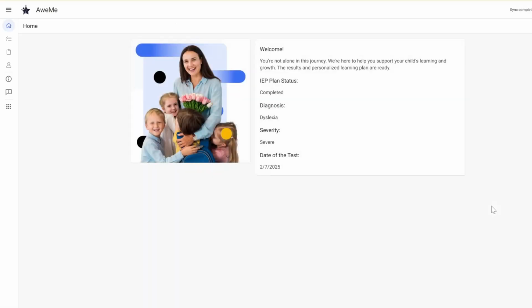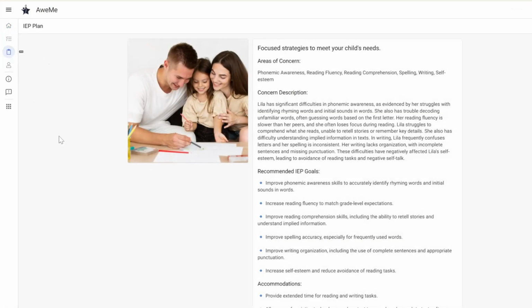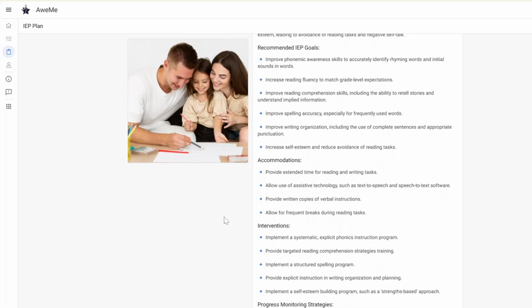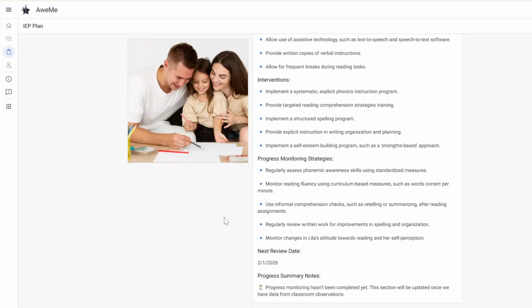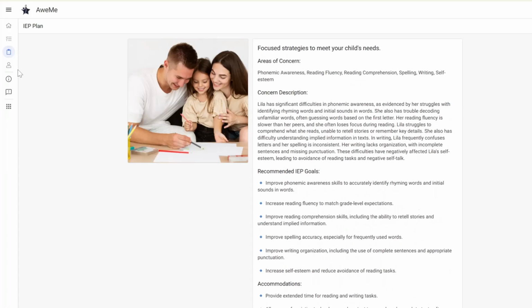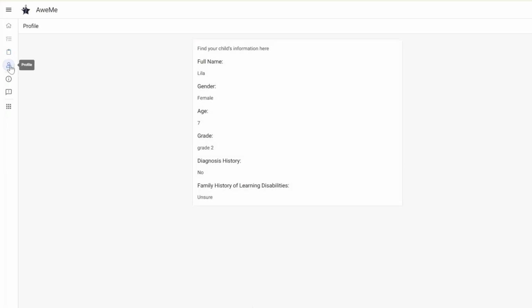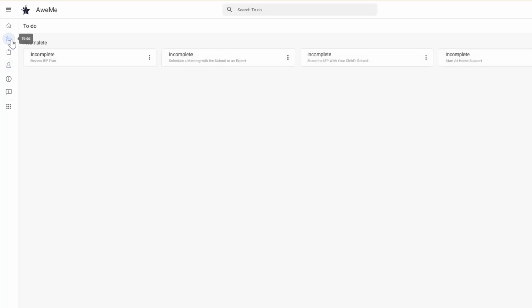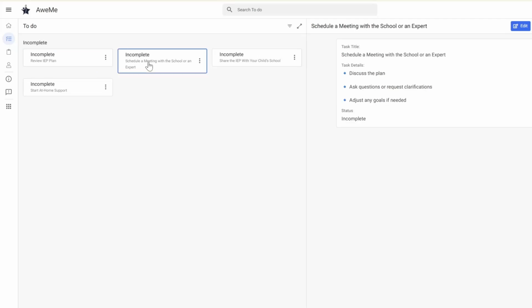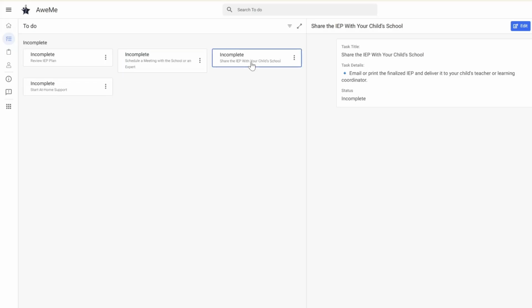When she logs into her dashboard, she can see a gentle explanation that some signs are consistent with dyslexia in non-alarming, plain language. Samira receives a clear, specialist-approved, AI-generated screening result that explains whether Lila shows signs consistent with dyslexia. A personalized individualized education plan she can review and bring to Lila's school or pediatrician. A practical to-do list outlining her next steps, like reviewing the IEP plan, scheduling a meeting with her school or an expert, starting at-home support.